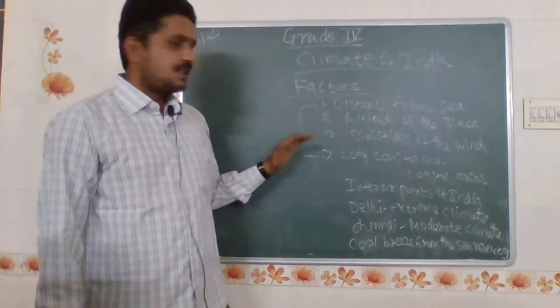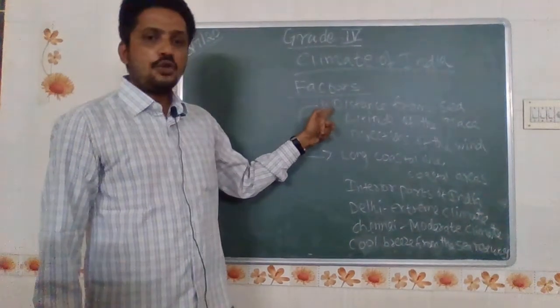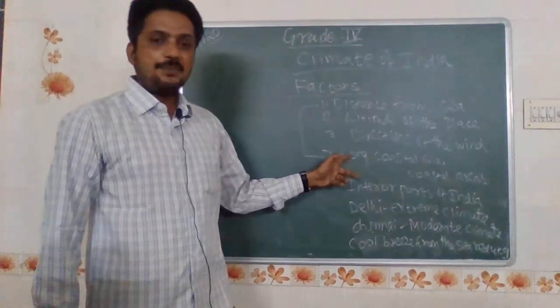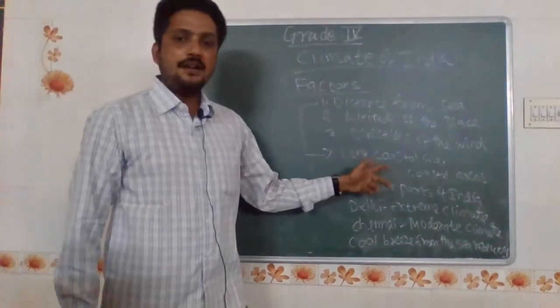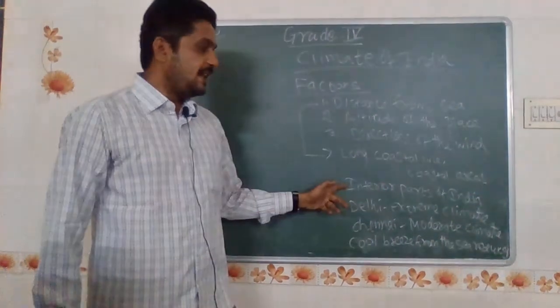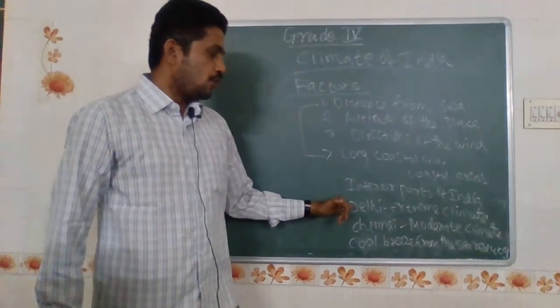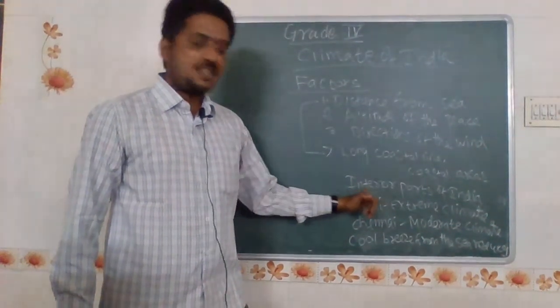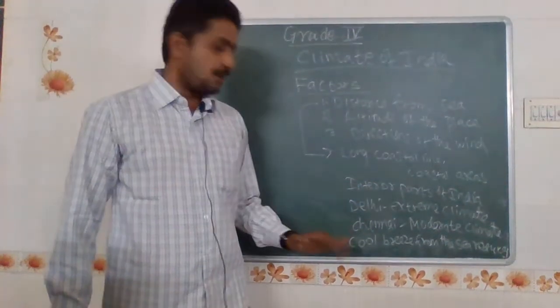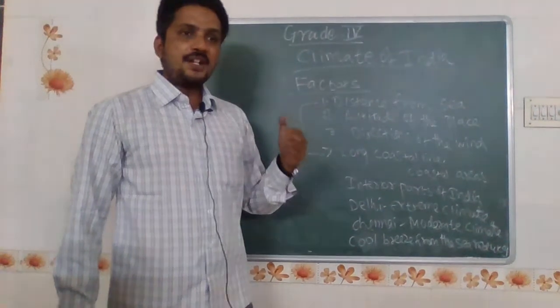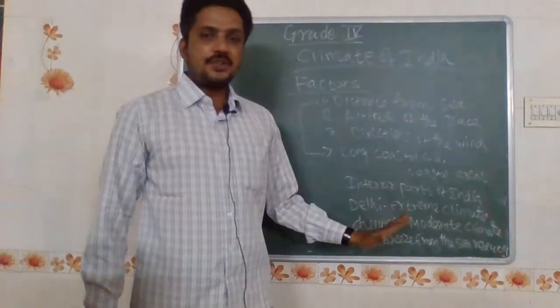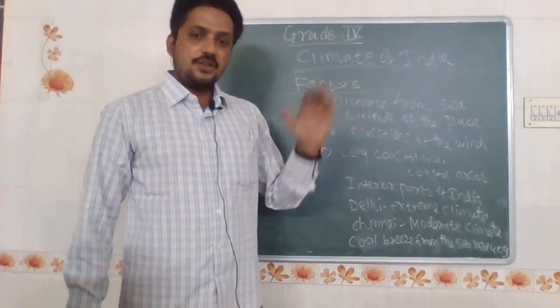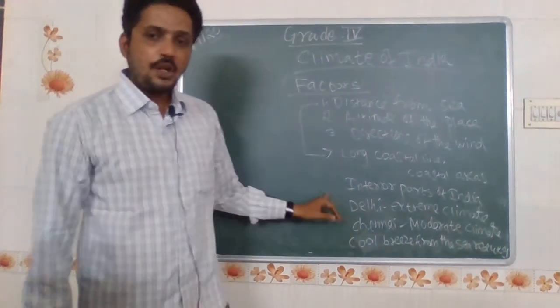So please understand, students, first we look at the distance from the sea. It comes under long coastal line and coastal areas, versus interior parts of India. Delhi is not a coastal area, so it comes under extreme climate. Chennai has a moderate climate. According to the temperature high and low, the cool breeze from the sea reduces or increases the temperature. Okay.